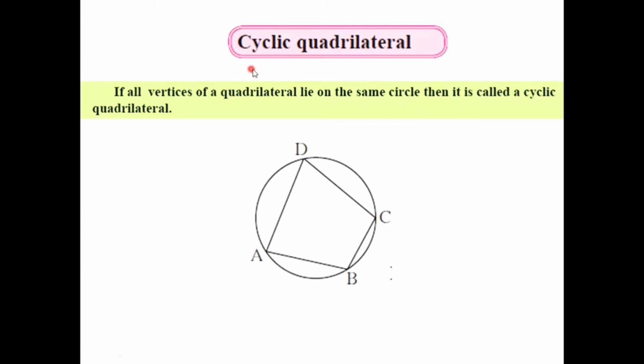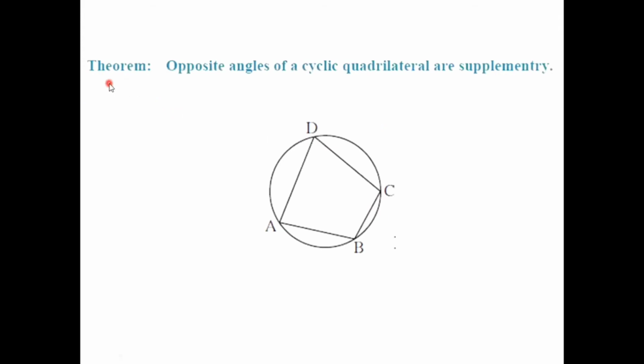Now we have another concept, cyclic quadrilateral. So in the diagram, as we can see, the vertices of quadrilateral ABCD, all of these vertices lie on the circle. That's why this quadrilateral ABCD is called a cyclic quadrilateral. Now we have a theorem based on a cyclic quadrilateral that the opposite angles of a cyclic quadrilateral are supplementary.